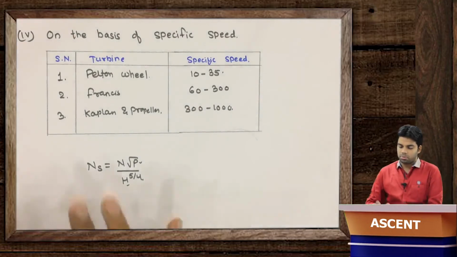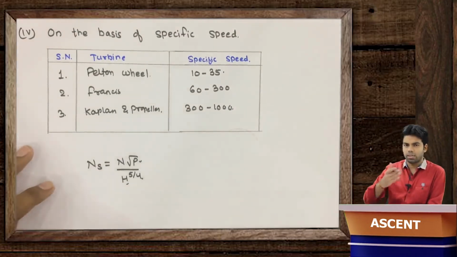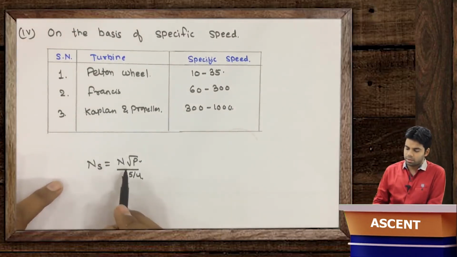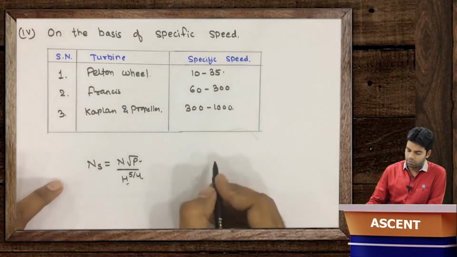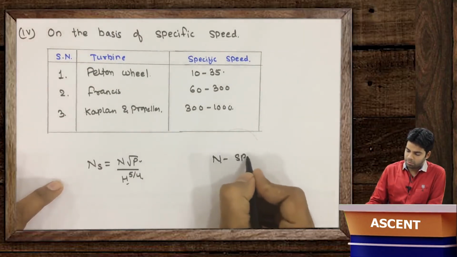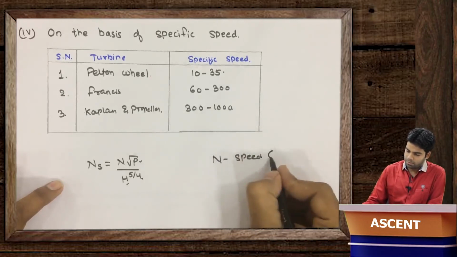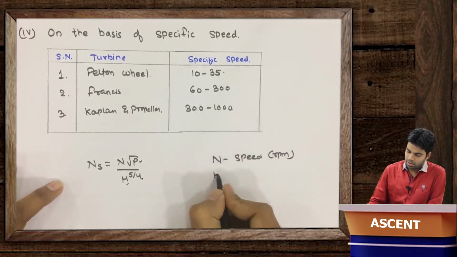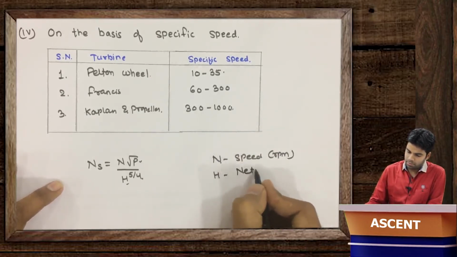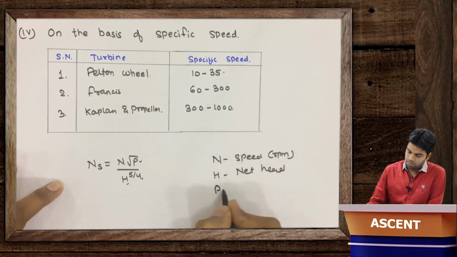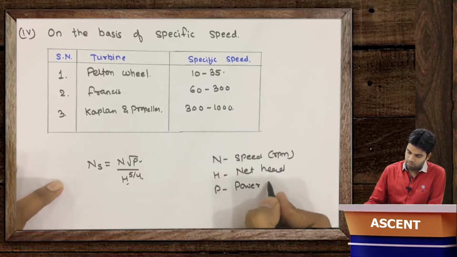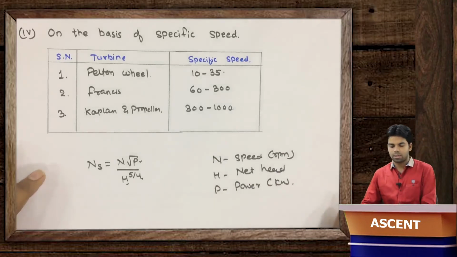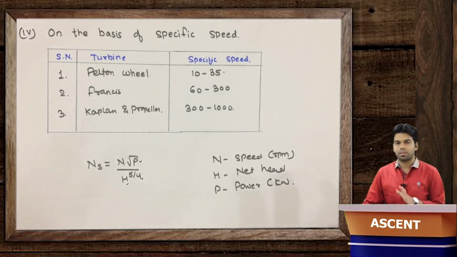So this is specific speed Ns. We will get into details of specific speed as well. Ns is equal to N root P upon H raised to the power 5 by 4, where N is speed in rpm, H is net available head, and P is power in kilowatt. Getting this now? So this is how we can classify the turbines.